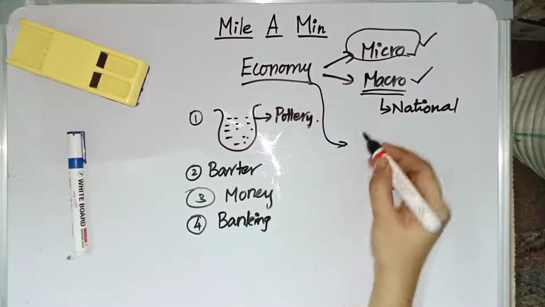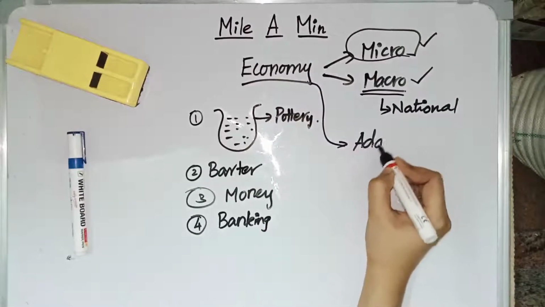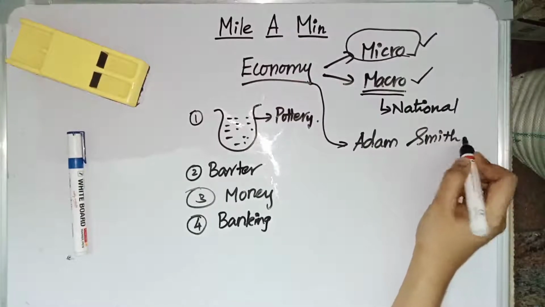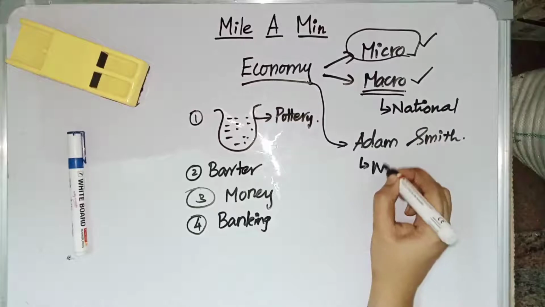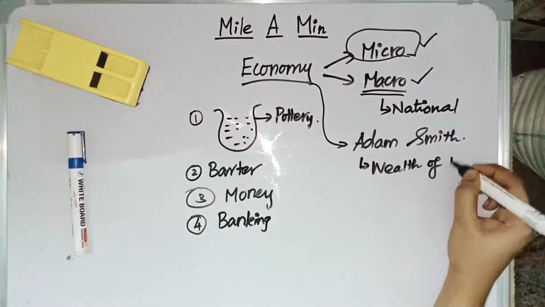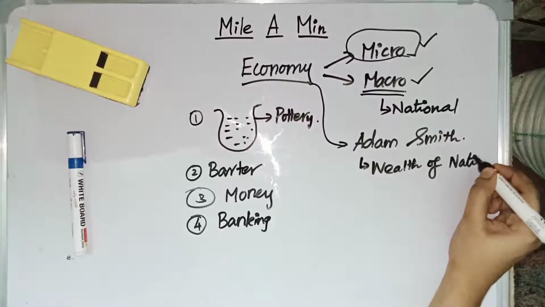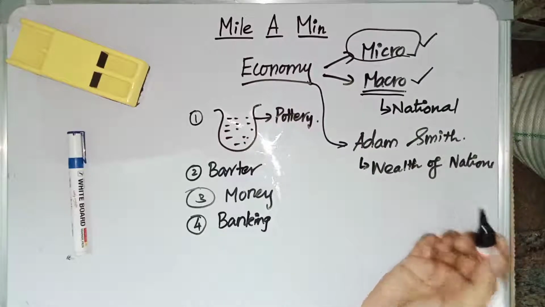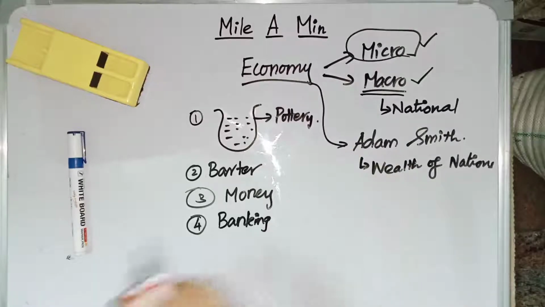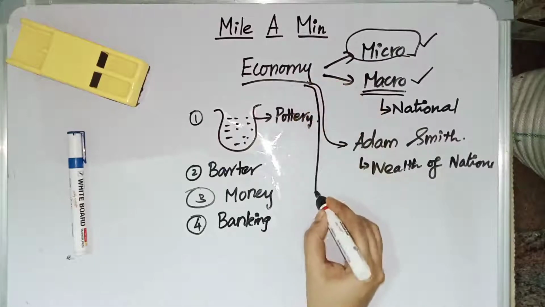Then the father of economics. Adam Smith is called the father of economics, and he has written a book called Wealth of Nation. In his book Wealth of Nation, he put forward a theory called the laissez-faire theory. In contrast to the laissez-faire theory, we have another theory called the John Keynesian theory. First, we shall see the other major types of economy.